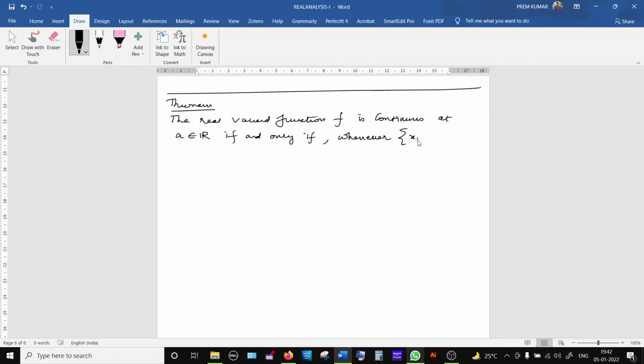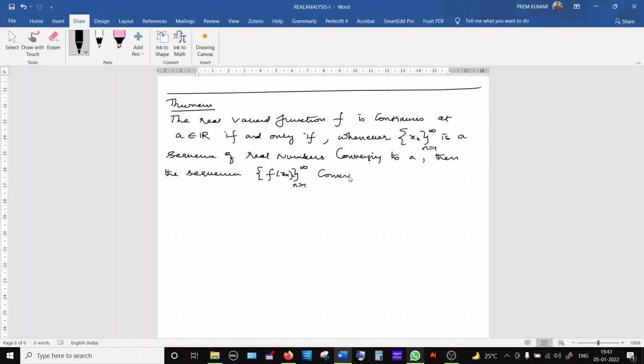whenever the sequence xn, a sequence of real numbers, converging to A, then the sequence f of xn converges to f of A.